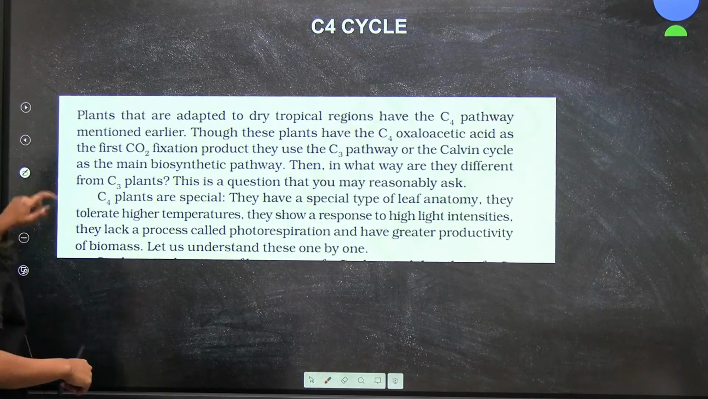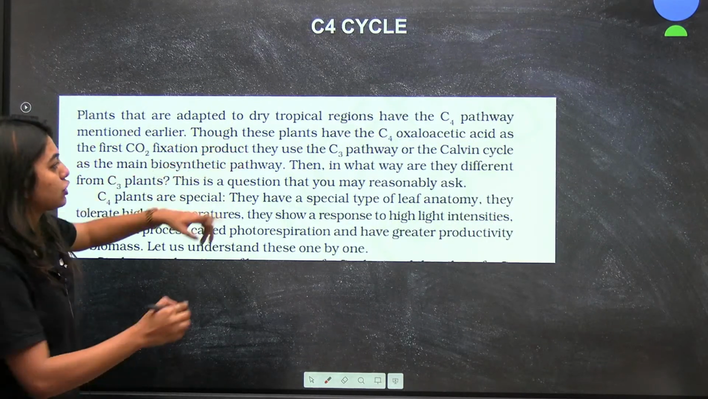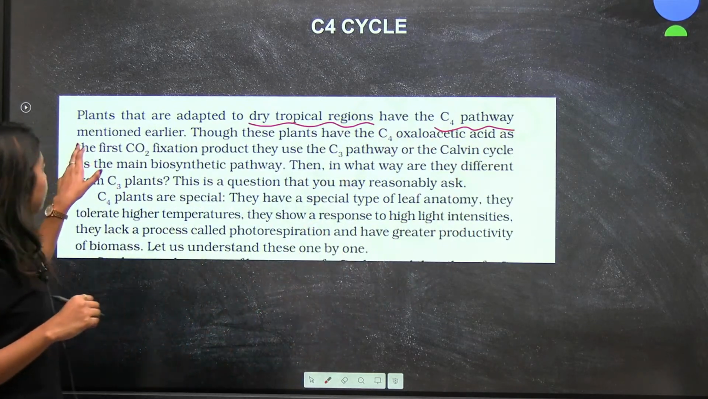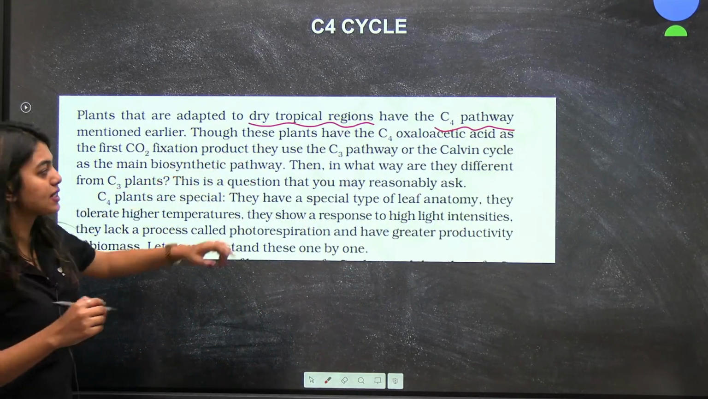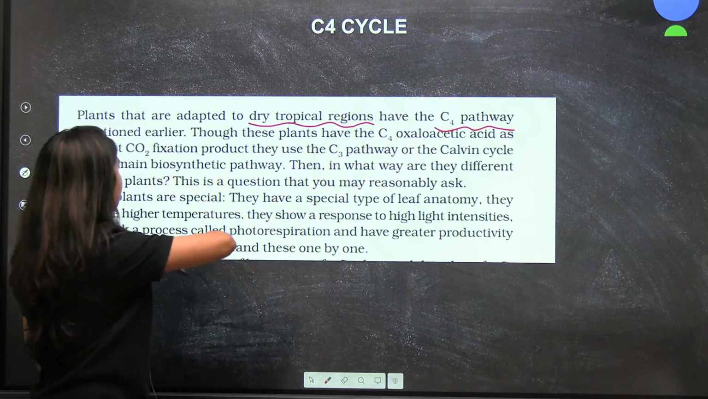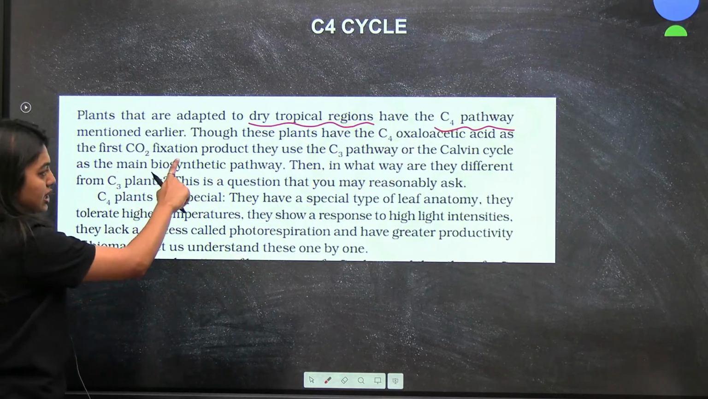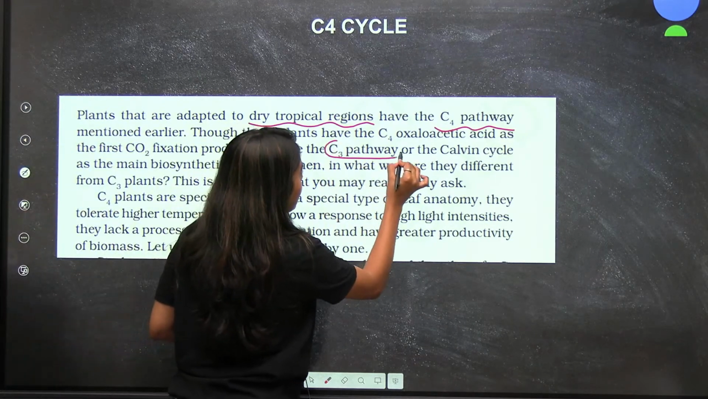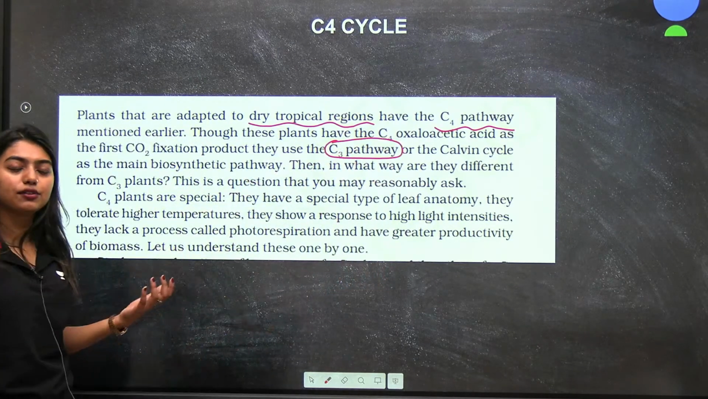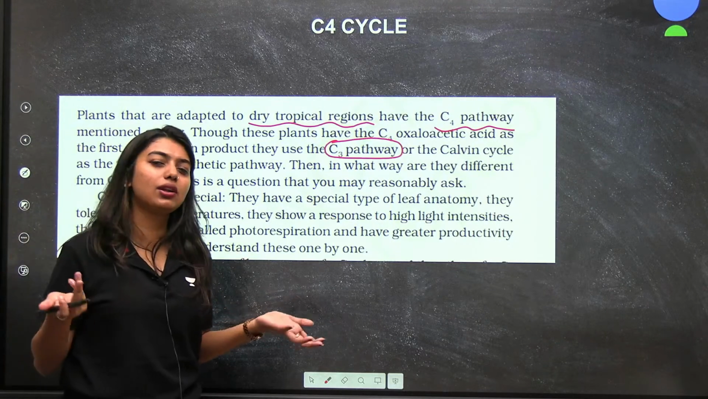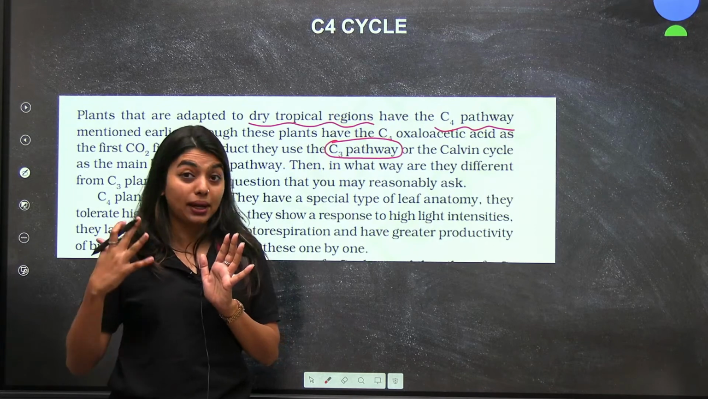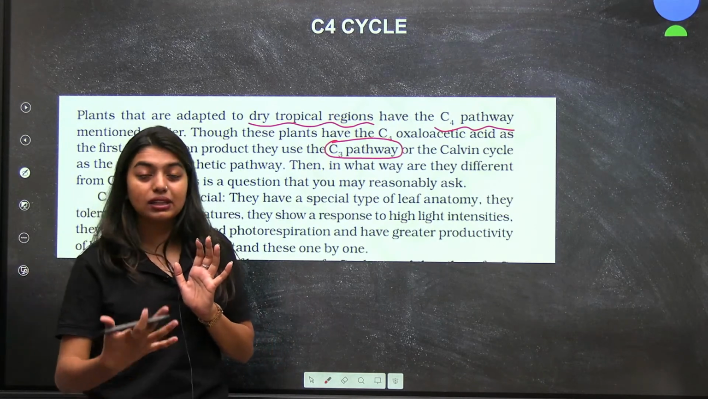Look here. Plants that are adapted to dry tropical regions will have the C4 pathway, and as mentioned earlier, though these plants have C4 oxaloacetic acid as the first carbon dioxide fixation product, they also use the C3 pathway. Very, very important. Most of them will get confused that C4 plants will not do C3. No. C4 plants also will do C3, but they will do it in a better way.